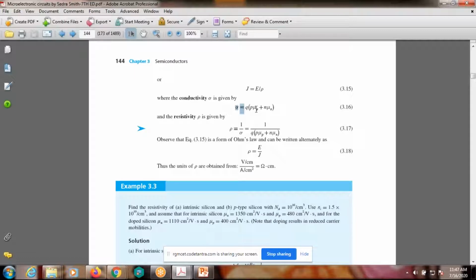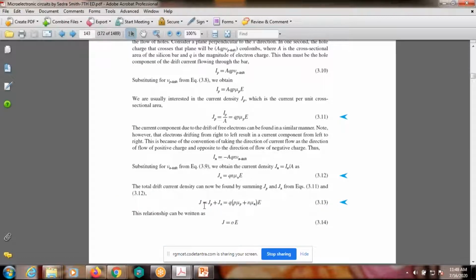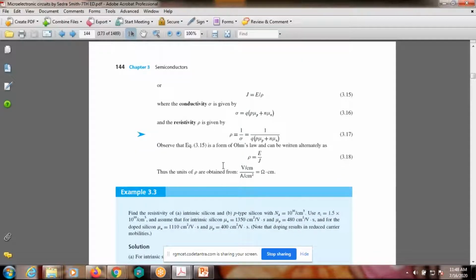Now again from that, simplify: this is the conductivity and the resistivity. Resistivity rho is equal to 1 by sigma, the conductivity. So by using a single expression, we can easily find the total current density, or otherwise the individual current densities J_n and J_p, then the total conductivity or individual conductivities, or the total resistivity of a material.